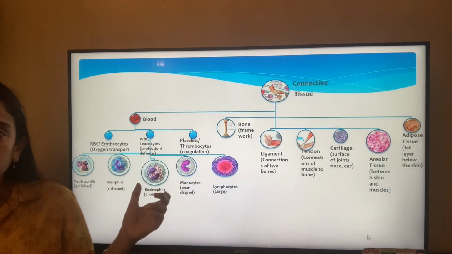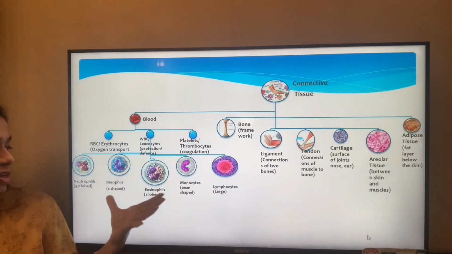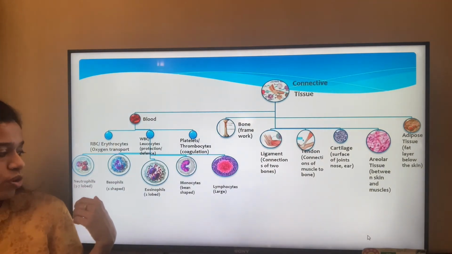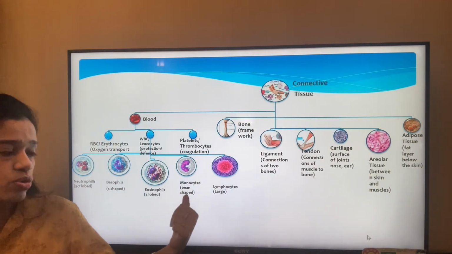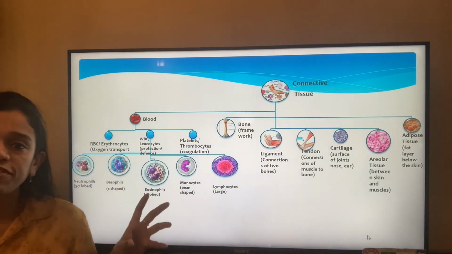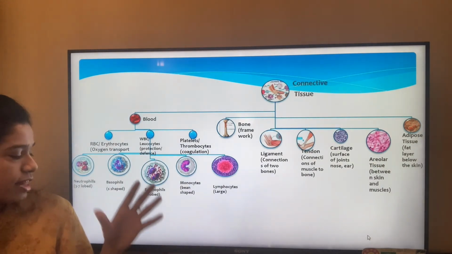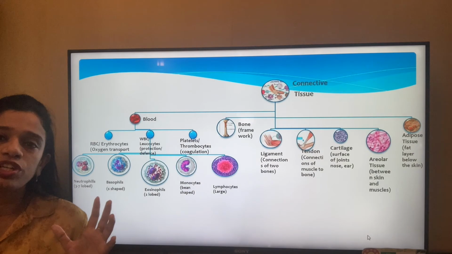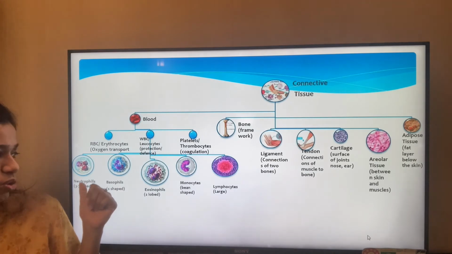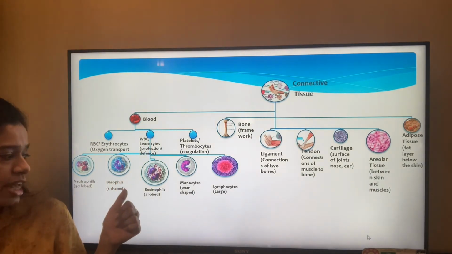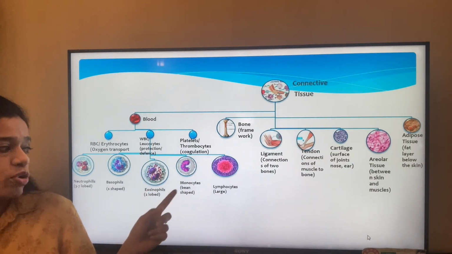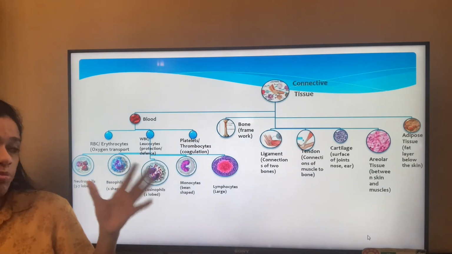Now the WBC or the white blood cells can again be divided into five different types of cells. That is neutrophils, basophils, eosinophils, monocytes and lymphocytes. Neutrophils, basophils, eosinophils, they all have different types of nucleus shapes. The neutrophils is mostly composed of 3 to 7 lobed nucleus. They are all interconnected with each other, but they are lobed nucleus, whereas basophils have an S-shaped nucleus. Eosinophils have 2 lobed nucleus which are interconnected. You can see the connection. Monocytes and lymphocytes, one is bean shaped and the other is large and round.